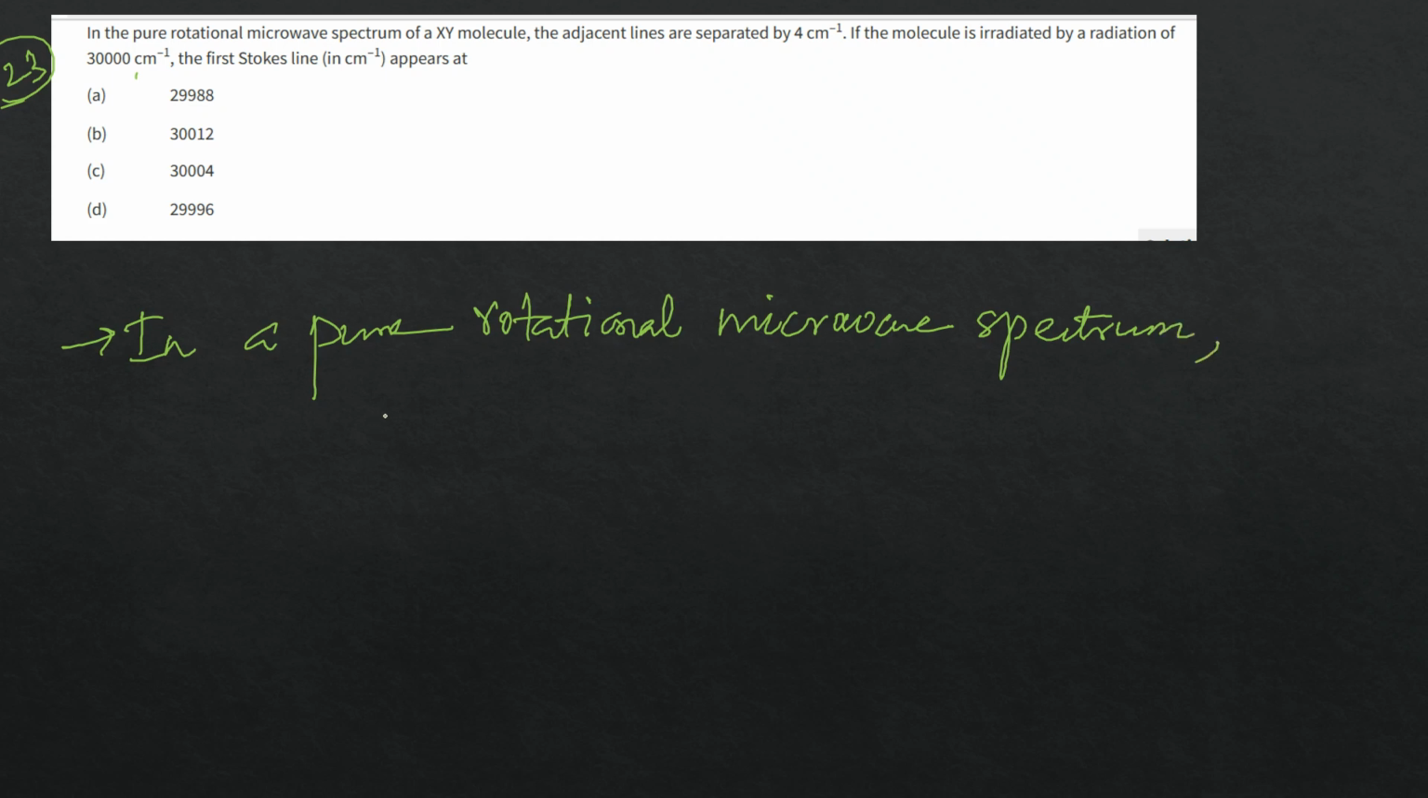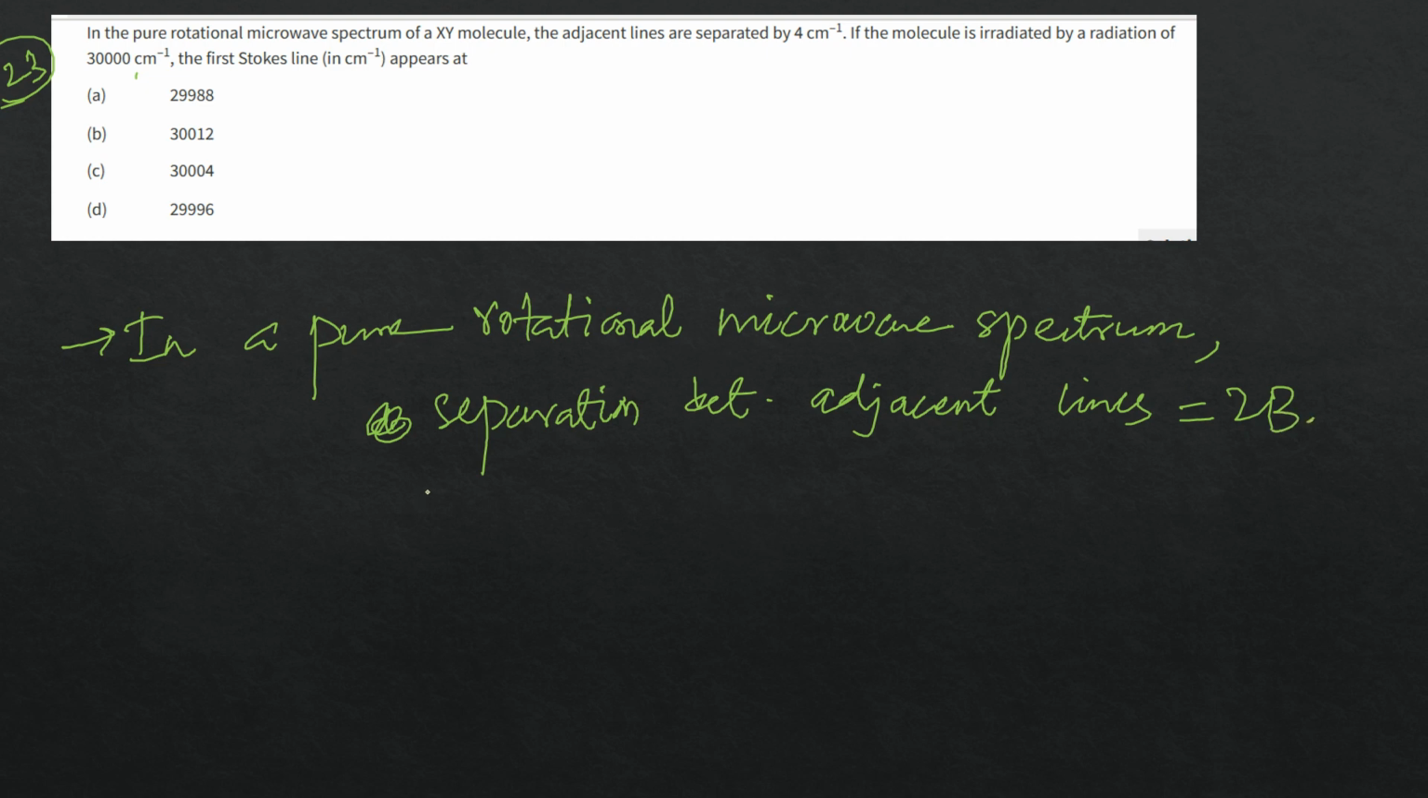What happens is the separation between adjacent lines is equal to how much? 2B. So 2B is equal to 4 centimeter inverse, so B is equal to 2 centimeter inverse. So the molecule is related to this one.